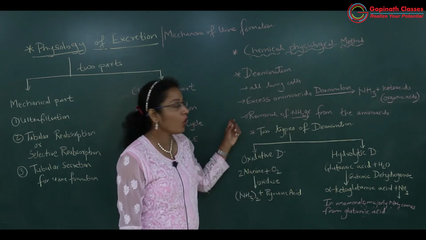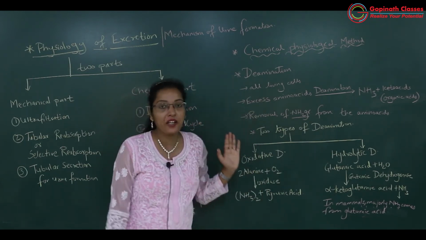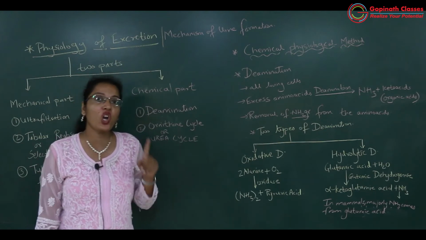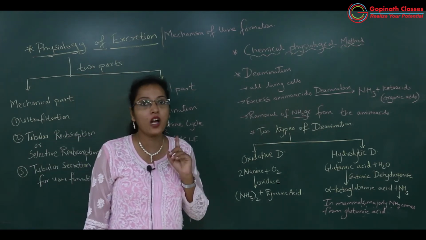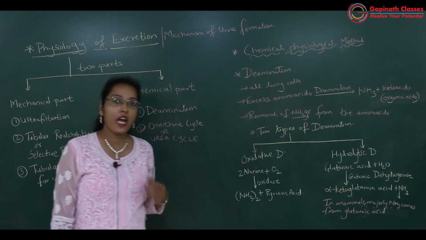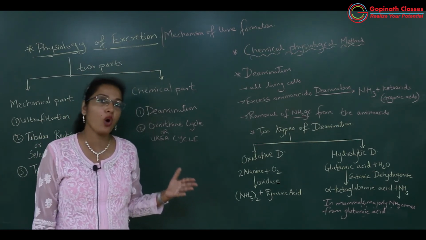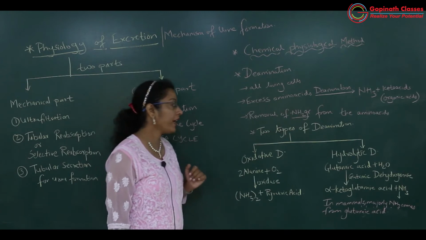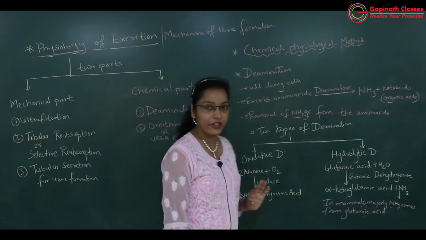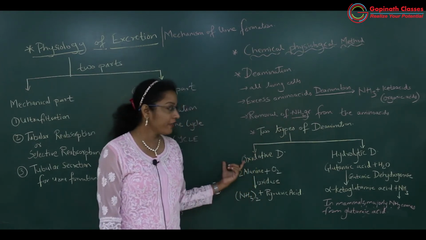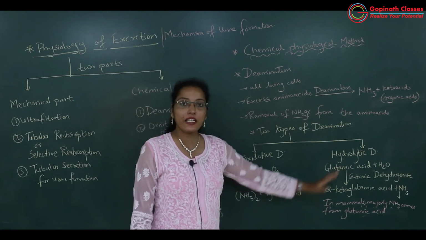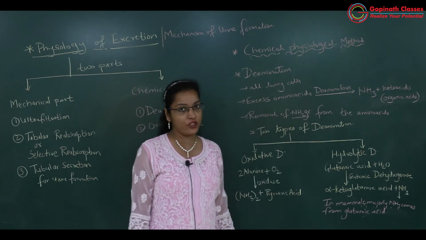Got it? Is deamination clear to everyone? What is deamination? Removal of the amino group from the amino acid. And how is it removed? The amino group is removed in the form of ammonia. There are two types of deamination. First is oxidative deamination and second is hydrolytic deamination.